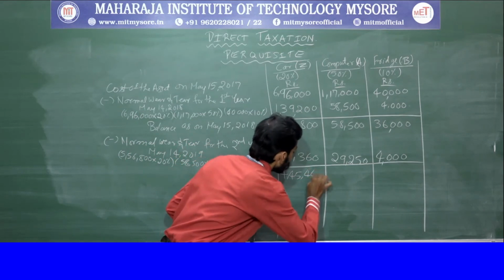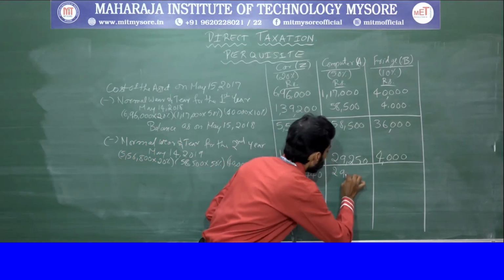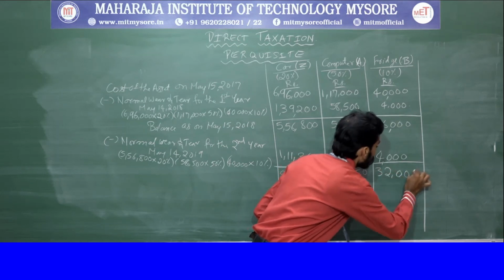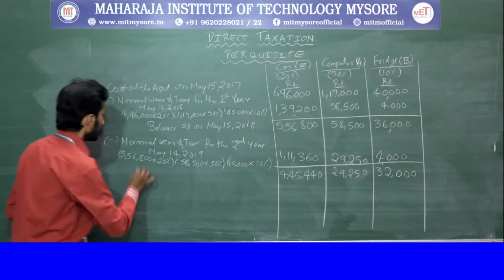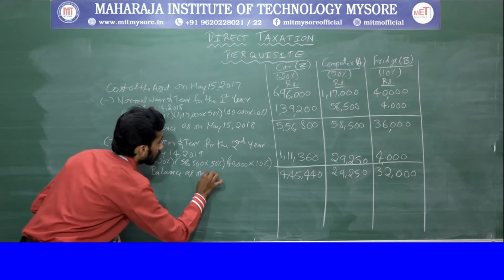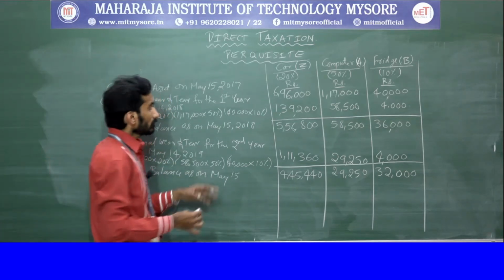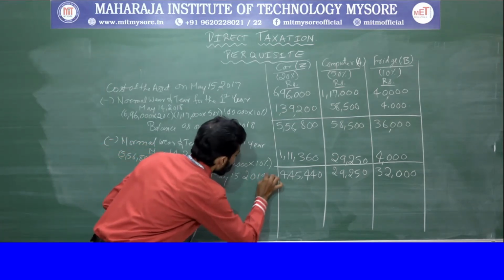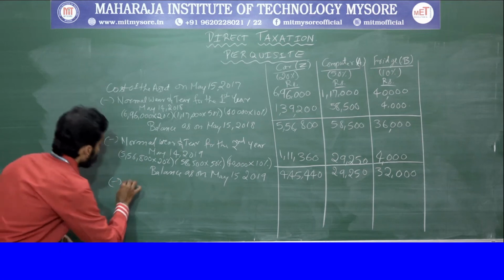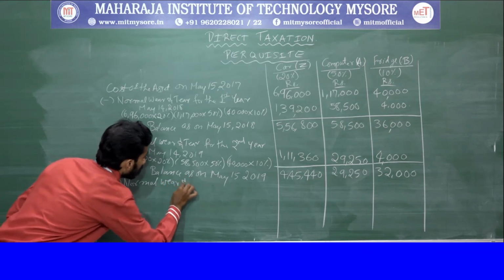4,45,440. With respect to this, 29,250. With respect to this, 32,000. Clear? This is said as the balance again, balance as on May 15, 2019. Clear? Next, again here normal wear and tear,